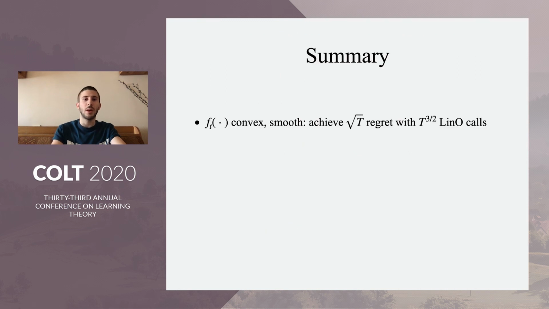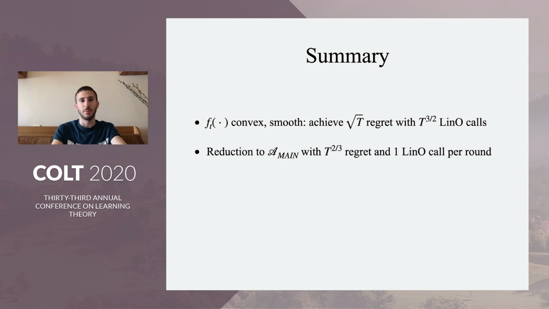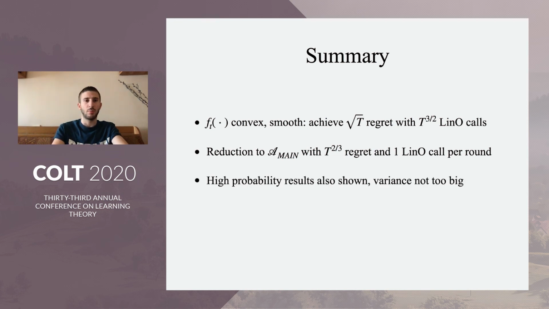To summarize our paper, we can say that for convex and smooth loss functions, we achieve root T regret with overall T to the 3/2 linear optimization calls. Our reduction with one linear optimization call gets T to the 2/3 regret. Additionally, in the paper, we show that these results hold with high probability. The variance is not too big in our results. It's not just the expectation that holds.